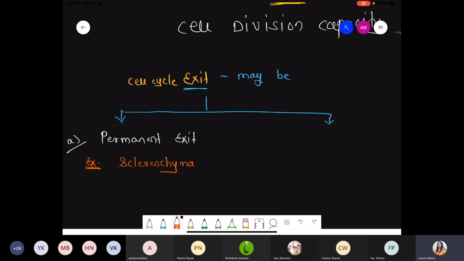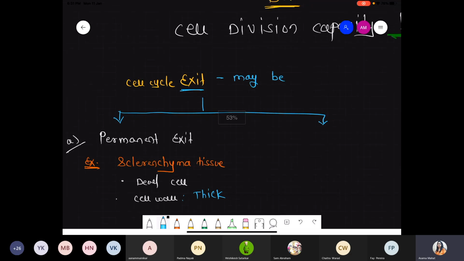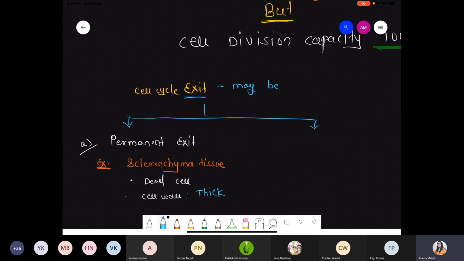Basically, these are the dead tissue. Lignin deposition in cell wall. So basically, a dead है, as well as lignin deposition inside the cell wall. So cell wall quite thick. So obviously, agar koi cell dead, it means that they permanently exit from the cell cycle. So first type, that is on the basis of the exit, it's permanent in case of this sclerenchyma tissue, because sclerenchyma these are the dead tissue.